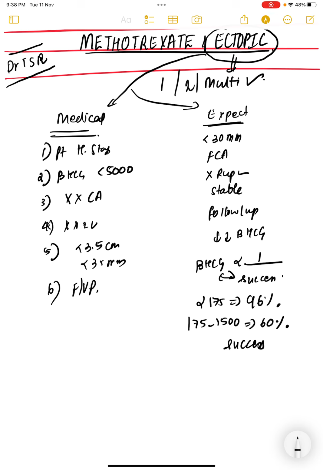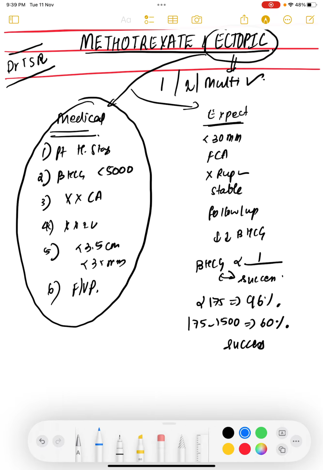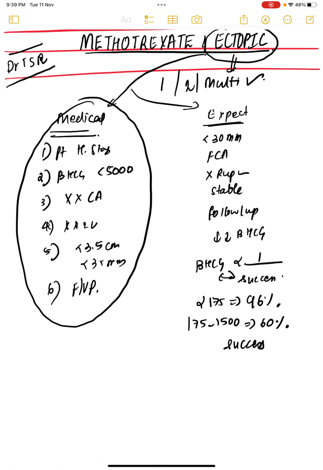and the next most important thing is the patient should be willing to follow up. Okay, if these criteria are met, then only I will consider giving her methotrexate, that is 50 mg per meter square, one ampoule, or you will give 0.1 mg per kg, that is a multi-dose regimen, right? So when you are giving methotrexate, you should tell the patient not to drink alcohol and you should avoid foods containing folate. Folate containing food we have to avoid because methotrexate is an anti-folate drug.